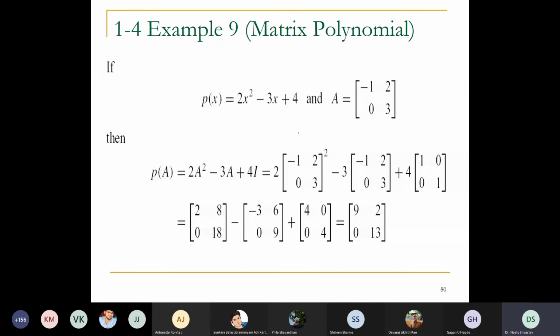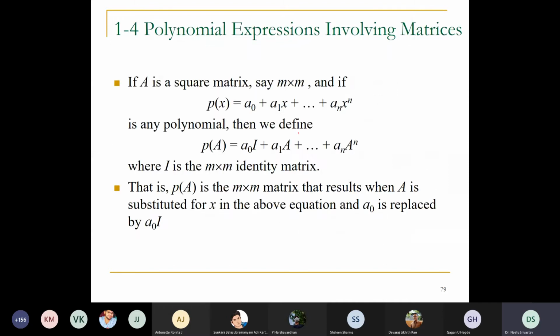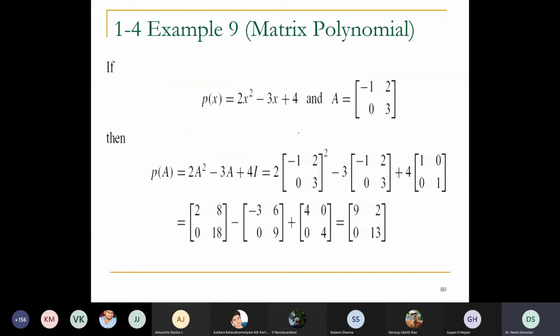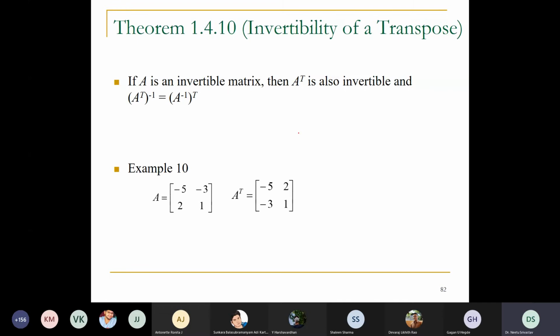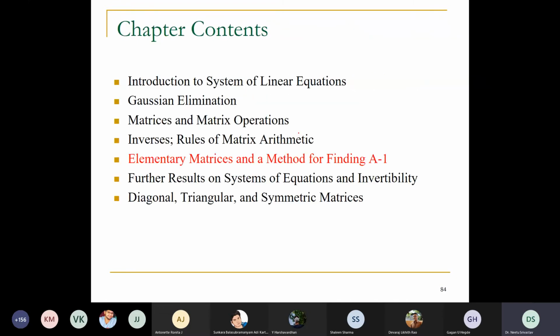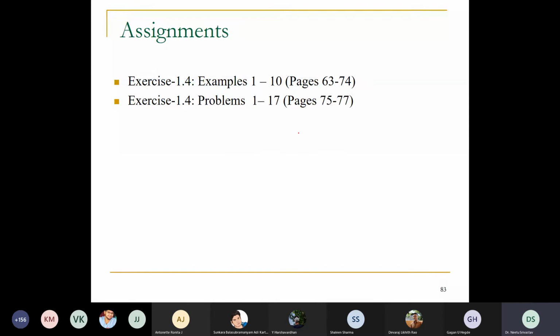They have also given a characteristic polynomial. This exercise is again a homework exercise, exercise 1.4. This is the complete chapter 1 from your Howard Anton and Chris Rorres book.